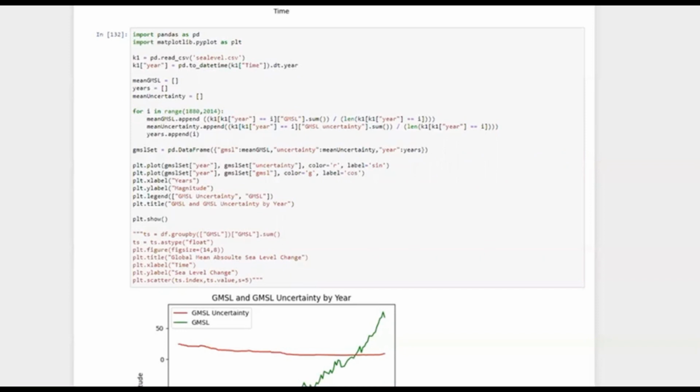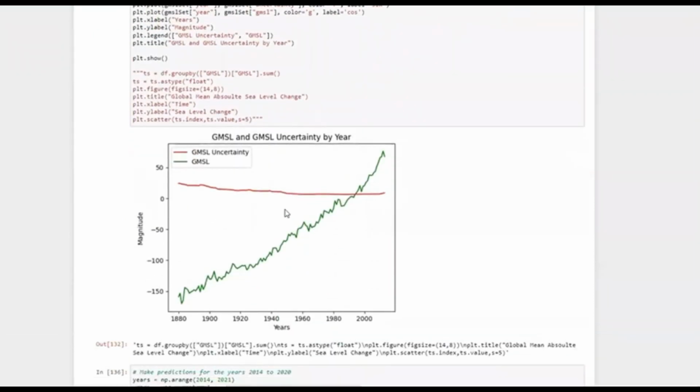It is then cycled from 1880 to 2030, and the average GMSL and the average GMSL uncertainty are calculated for each year. This data is appended to a data frame named time, GMSL, and GMSL uncertainty. Finally, two line graphs are drawn and displayed: in green using the GMSL value, and the red one using the GMSL uncertainty value. You can see this in this graphic.